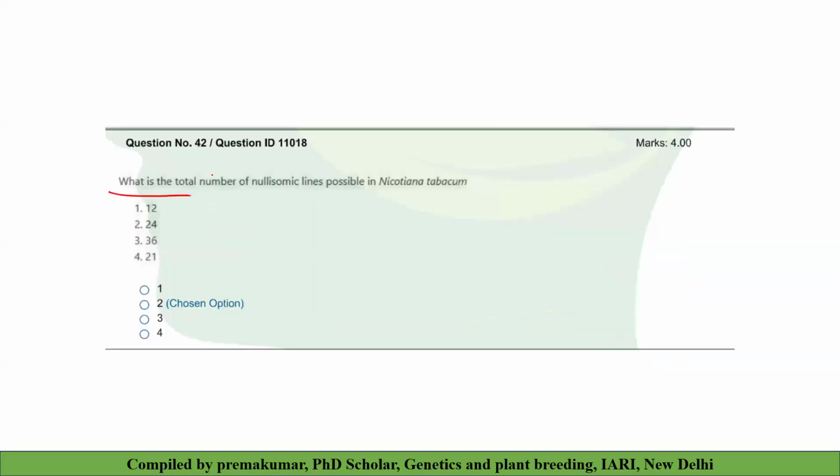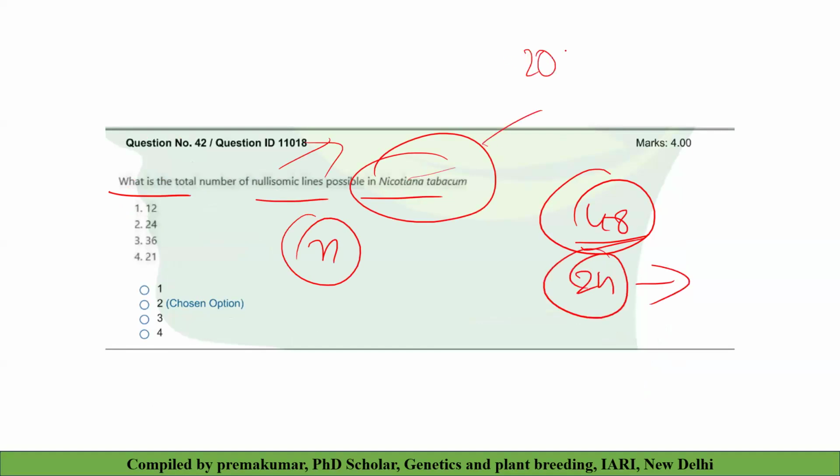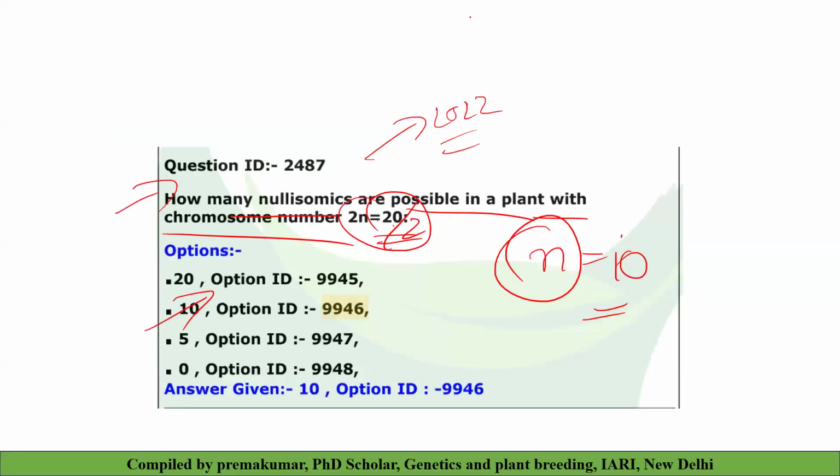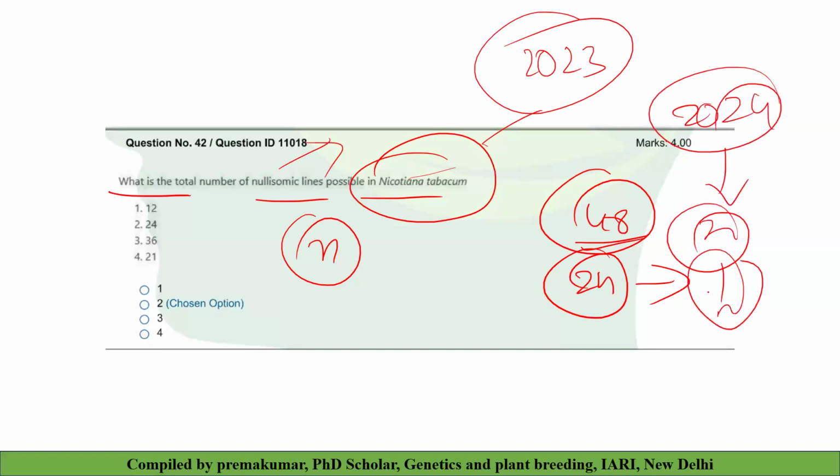Then you can see, what is the total number of nullisomic lines possible in Nicotiana tabacum? This is also very important because we know that the number of nullisomics also follows the formula n. Nicotiana tabacum is 48, which means 24 chromosomes will be present. This was asked in 2023. Repeatedly they are asking such questions. This year also, in 2024, they will just ask the number of nullisomics only, the number of monosomics only. Apart from this, they will not ask any in-depth questions. If you remember this much, it's more than enough.